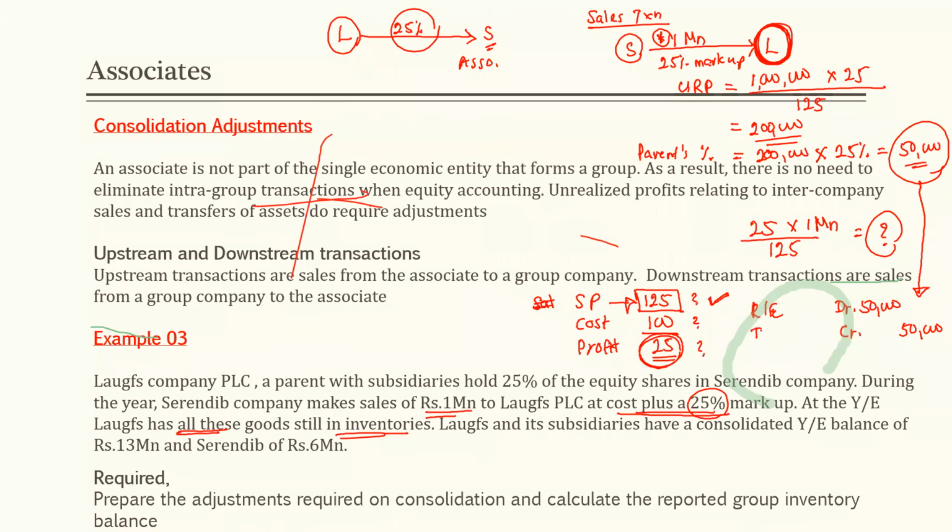Right? Inventory account credit 50,000. So this is the double entry we need to pass with respect to this unrealized profit amount. Parents percentage, retained earnings account debit 50,000, inventory account credit 50,000. Right?